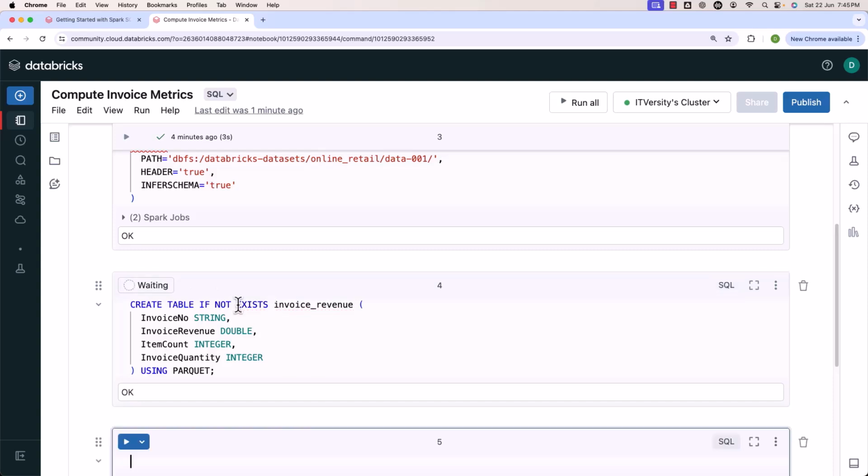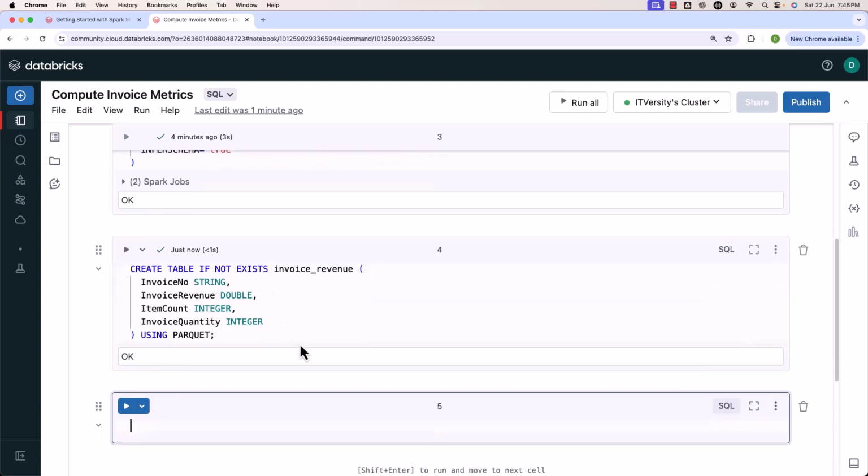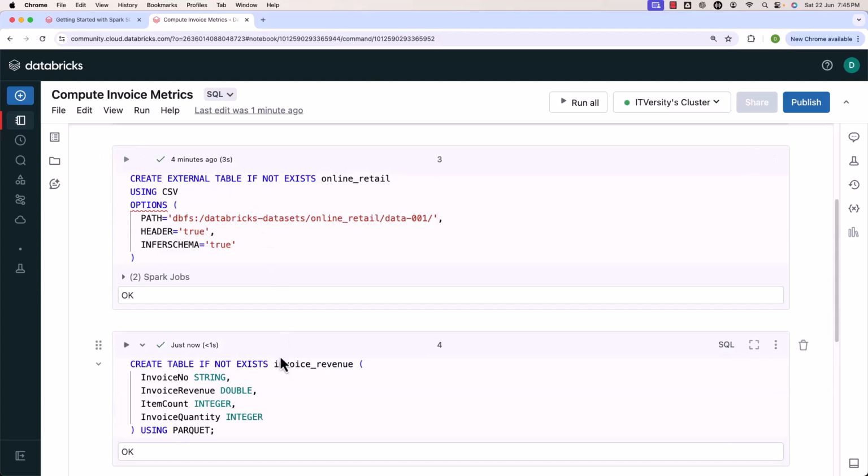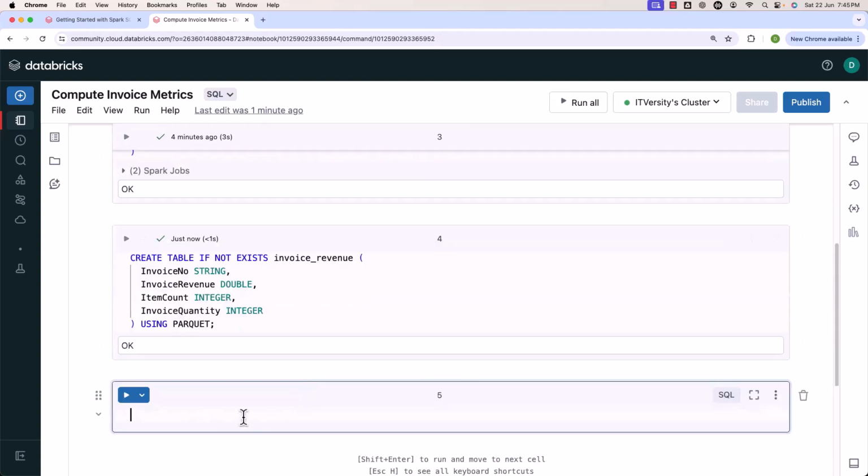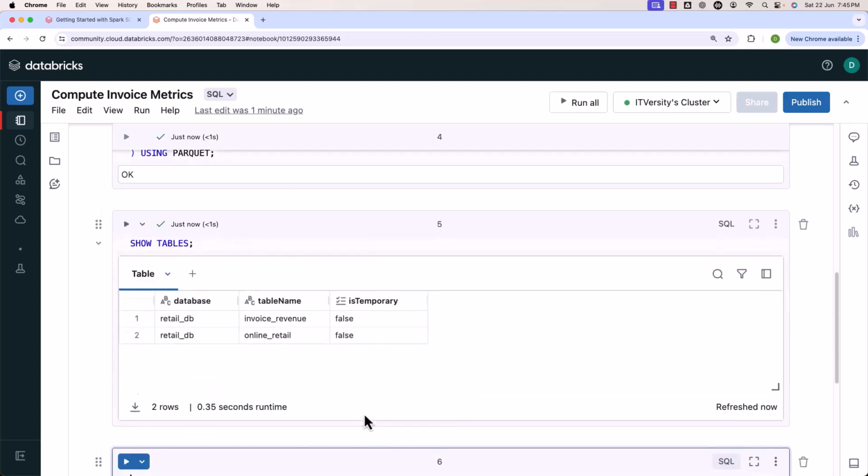Here you can run it again. Yeah, the table already exists. It will just be ignored. It will not throw any errors. Now let's validate to see if both the tables are created as per the expectations or not. For that purpose, we can say show tables. Now let's run this. You can see both the tables.